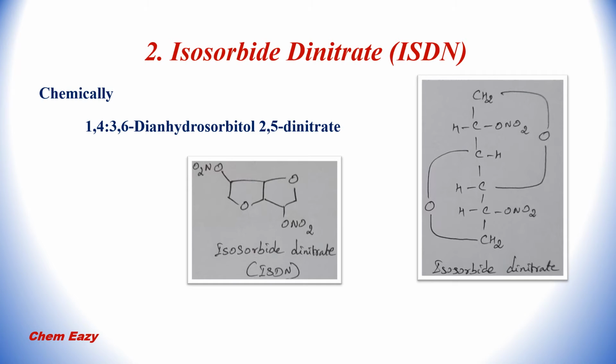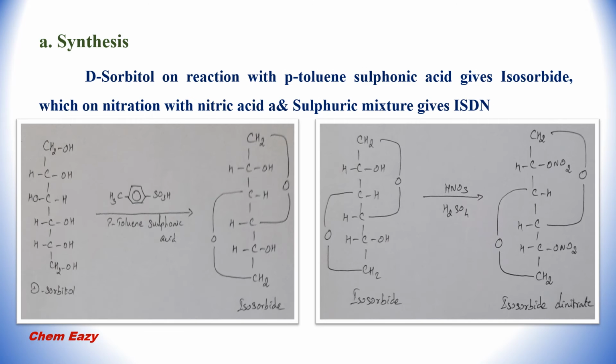Second drug under nitrates is isosorbide dinitrate, that is ISDN. Here the structure of ISDN is given. We can draw like this or in this form. Both are same only. To synthesize isosorbide dinitrate, first D-sorbitol is treated with para-toluene sulfonic acid, it gives isosorbide. In the next step, the prepared isosorbide undergoes nitration with nitric acid and sulfuric acid mixture and gives finally isosorbide dinitrate.